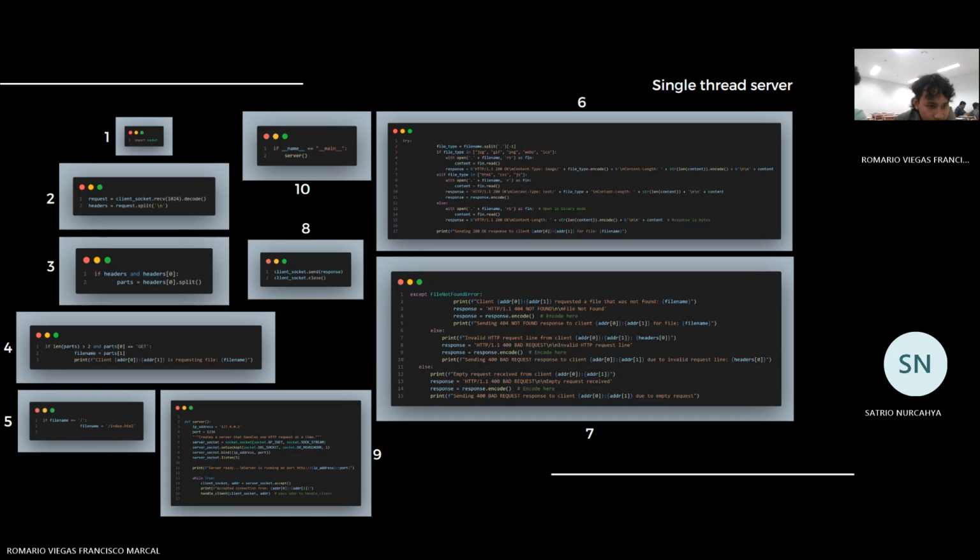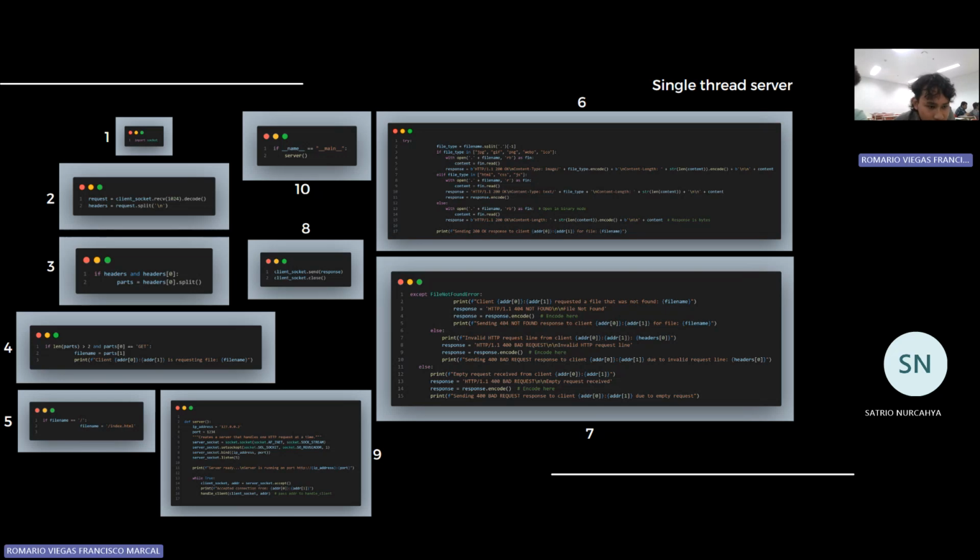And for parts length equal to 3 and parts 0, we can see the function checks for a valid HTTP request from the client. File name is parts 1, the function for the web server to get the file name the client requests.